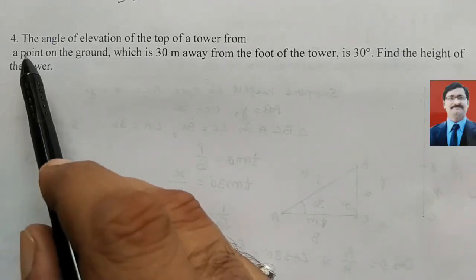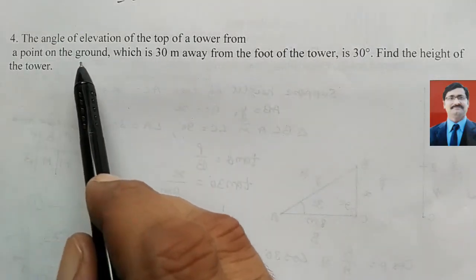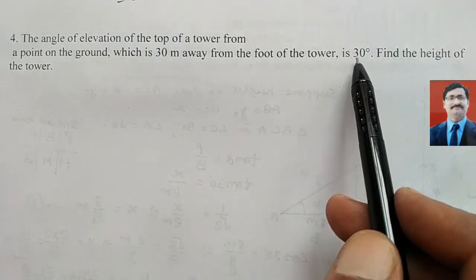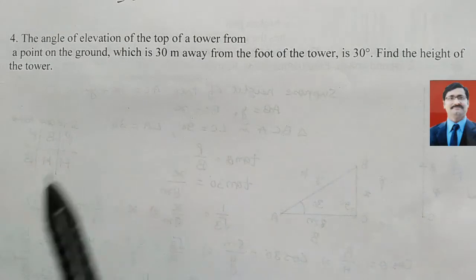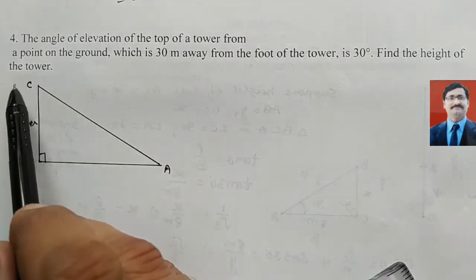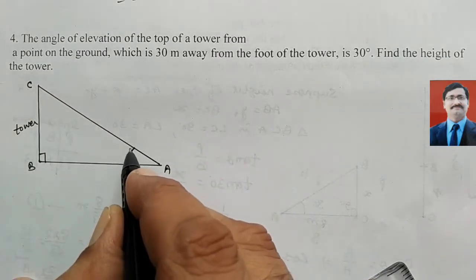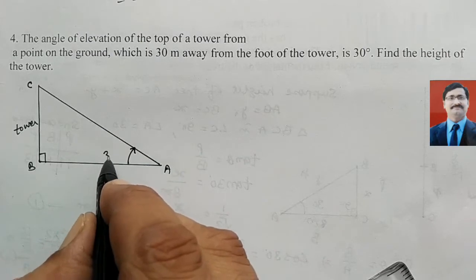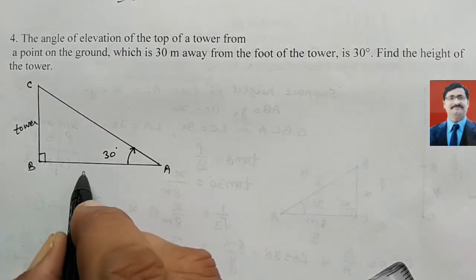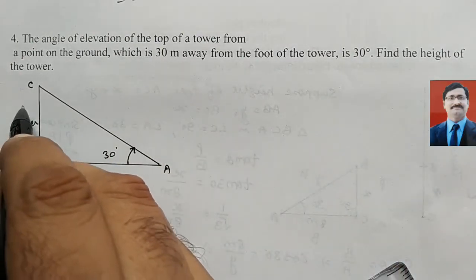Look here, one question: the angle of elevation of the top of a tower from a point on the ground which is 30 meter away from the foot of the tower is 30 degree. Find the height of the tower. Look here, the top of the tower is C, and the angle of elevation from the ground at point A is 30 degree, and the distance BA is 30 meter. Now find the height of the tower. Suppose the height of the tower is H.